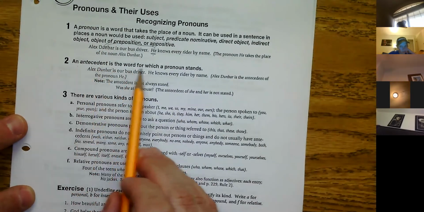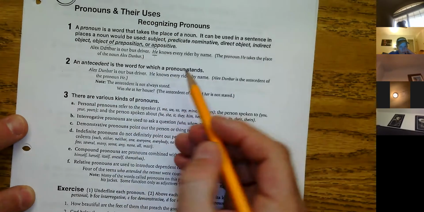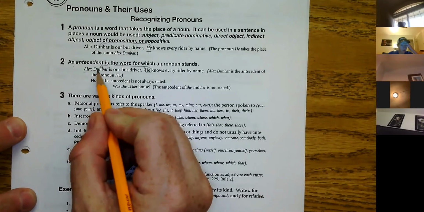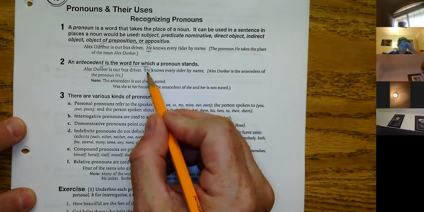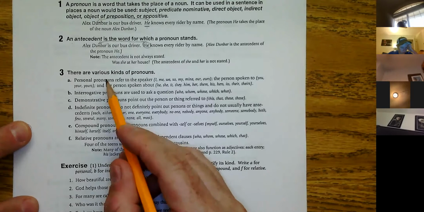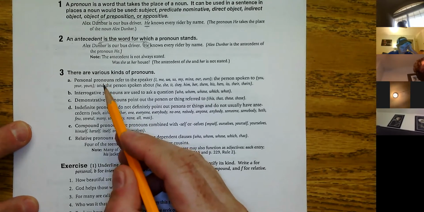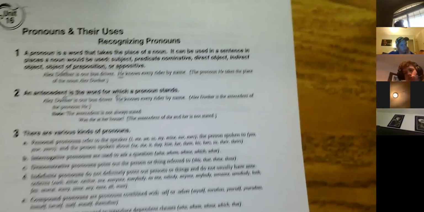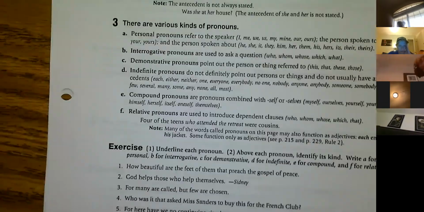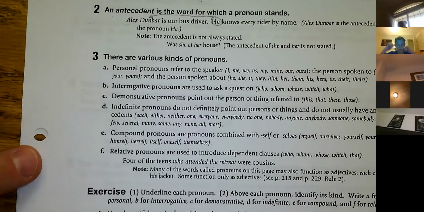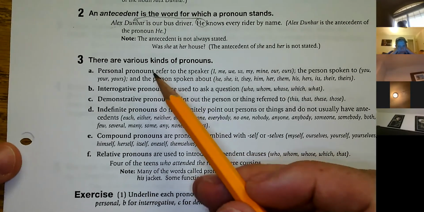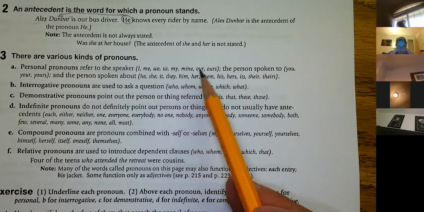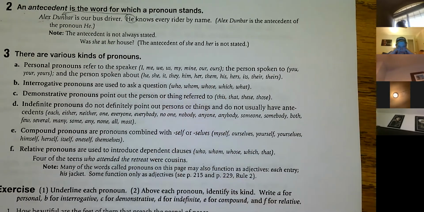An antecedent is a word for which a pronoun stands. So we just said that exact thing. Alex Dunbar is the antecedent. He is the pronoun. And there are various kinds of pronouns. You've got all of these. So let me get this a little bit closer, because you're going to have to know these guys. All right. Personal pronouns: I, me, we, us, my, mine, our, ours, anything that you're included in.